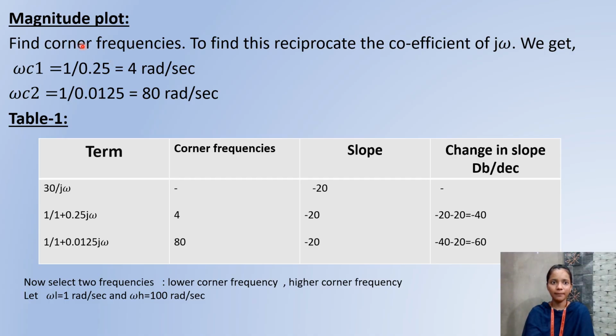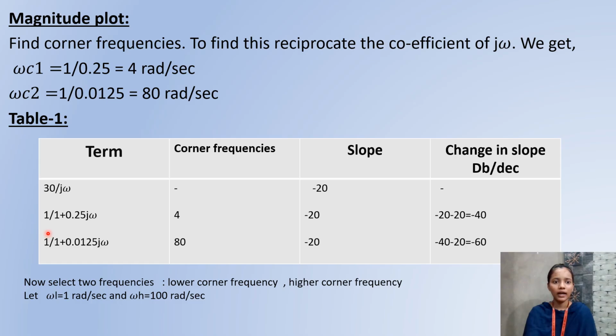Now we are plotting a magnitude plot. To plot this, we need corner frequency. To get the corner frequency, we just reciprocate the coefficients of j omega. Omega c1 equals 1 by 0.25, which is 4 radians per second, and omega c2 equals 1 by 0.0125, which is 80 radians per second. Now we tabulate one table. Here it contains term, corner frequency, slope, and change in slope in dB. First, 30 by j omega. Here there is no corner frequency present, and slope is minus 20. There is no change in slope present.